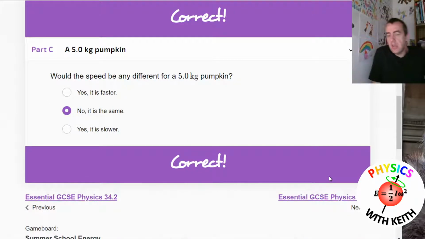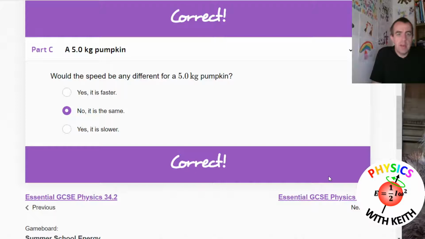Now, actually, in reality, it will matter, and the reason why it will matter is because if you have 2 identical shape pumpkins, but one of them has a larger mass, then because it has more weight, it has to be going faster for the air resistance to equal its weight. In this question, we're assuming there's no air resistance. We know that because we're assuming all of the gravitational potential energy is transferred to the kinetic energy store. But in reality, that's not what happens. As the pumpkin moves through the air, air resistance is going to cause energy to be dissipated as heat. And as the pumpkin is moving faster, it will dissipate more energy as heat.